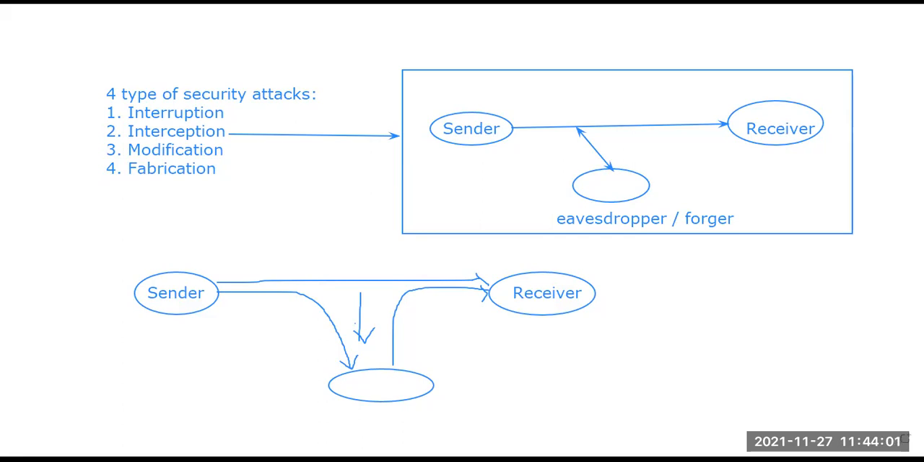And the last one is fabrication. It is the same scenario here. The sender is trying to send some data to the receiver, and an eavesdropper comes into the scenario.